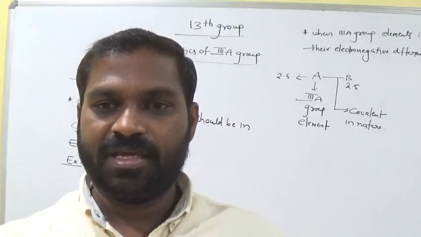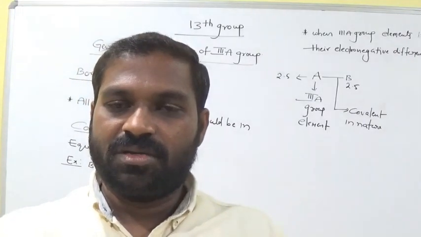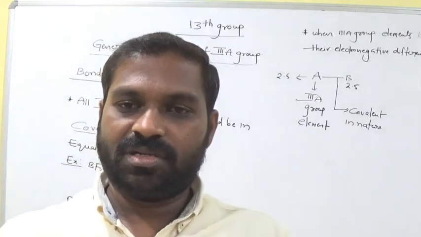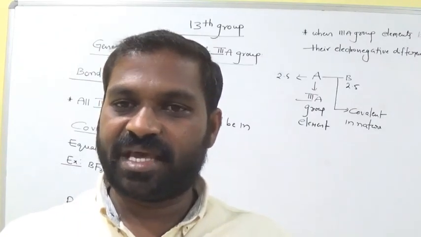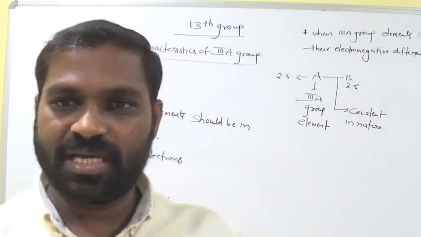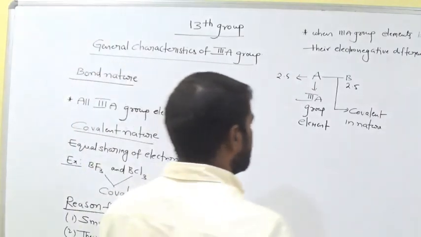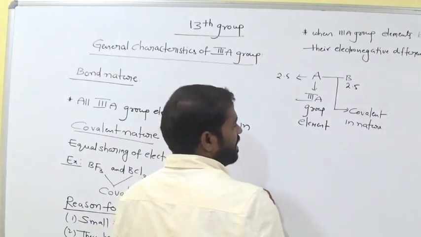If the difference is more, suppose 1.4 and 4, the difference is 3 nearly, in this case they are involved in ionic bond. Remember these things.